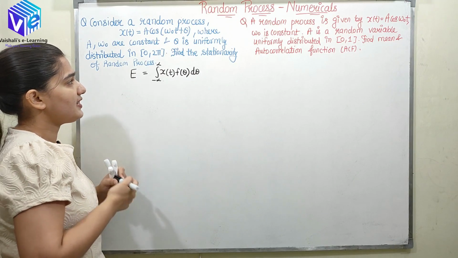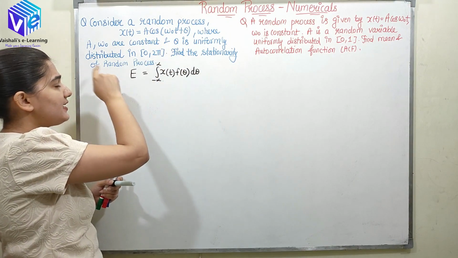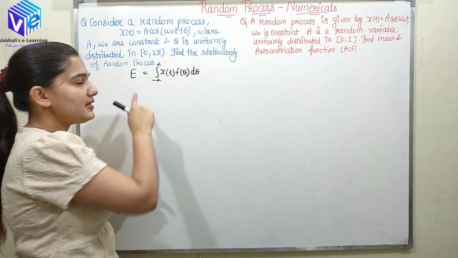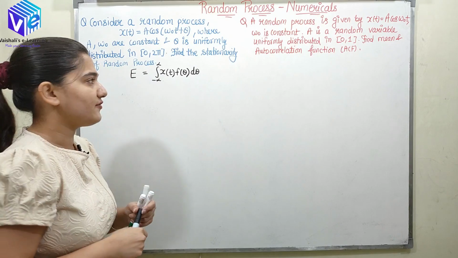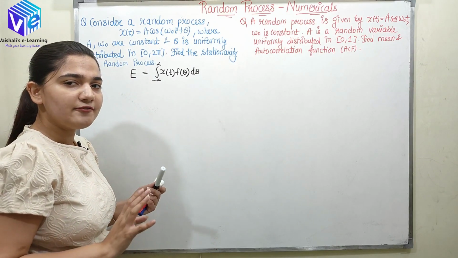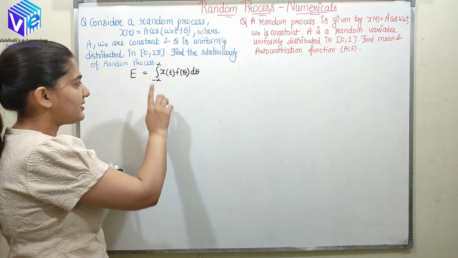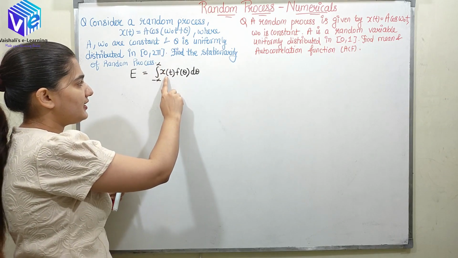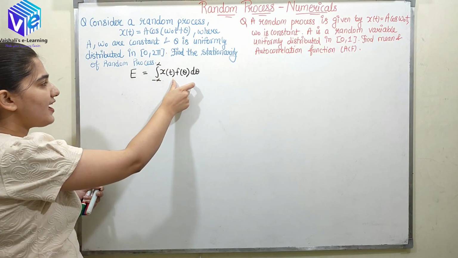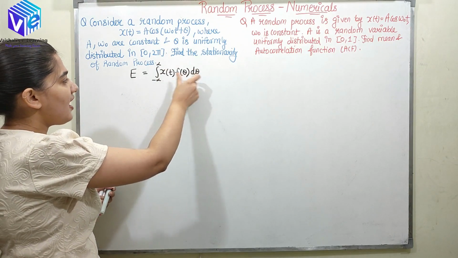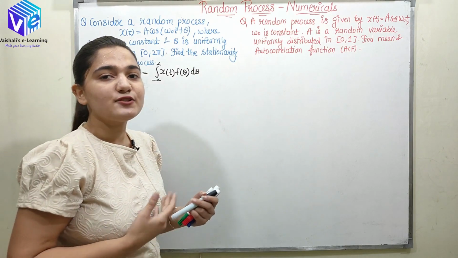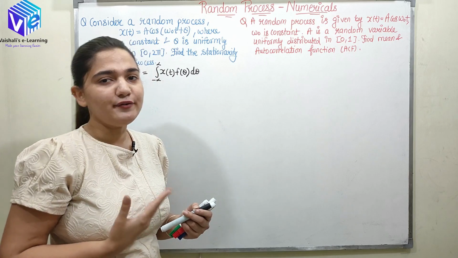Now whenever we have to find the stationarity condition, the first thing we need to find is the mean, and the second is the autocorrelation function. The formula of the mean, I hope you now understand very well, is the integral from minus infinity to infinity of X(t) f(theta) d theta. Now we'll put in the values of X(t) and f(theta), find E, and check whether it follows the stationarity condition or not.